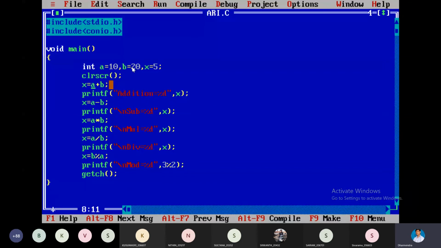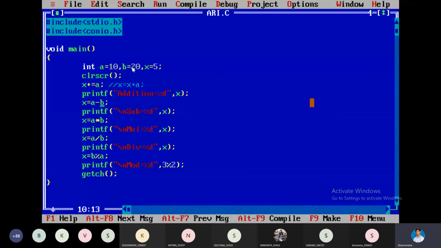Another assignment operator is x plus equals some a. Do you know the meaning of this one? Here the meaning of this one is x is equal to x plus a. So plus equal represents the assignment operator also.